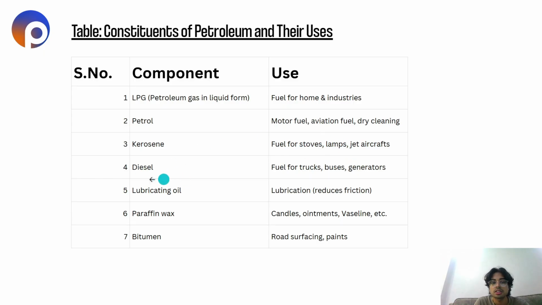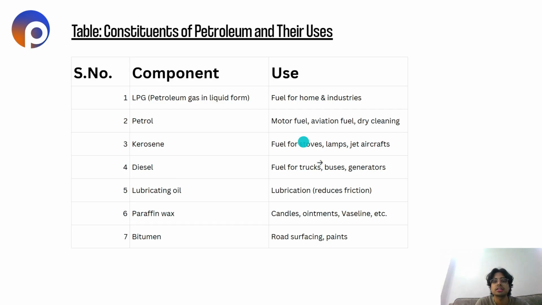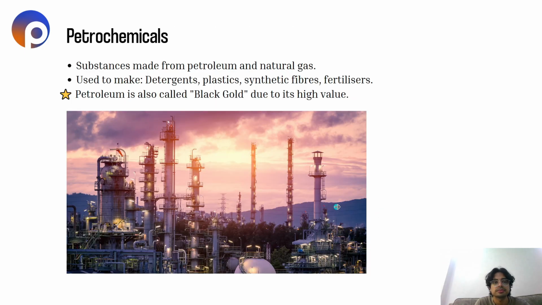Diesel is also used. Diesel is a form of petroleum. It is used for fuel for trucks, buses, and generators. Lubricating oil for the lubrication of machines in the factories. Paraffin wax, like candles, ointments, and Vaseline, also use petroleum jelly. Okay, bitumen for road surfacing and paints. Okay, so these are the components we get from petroleum, and these are the uses of these components.